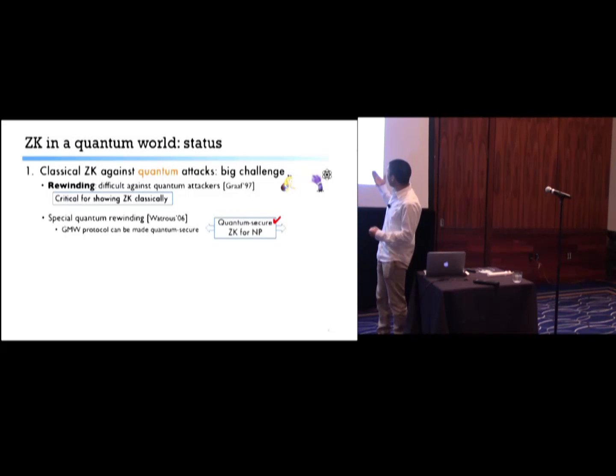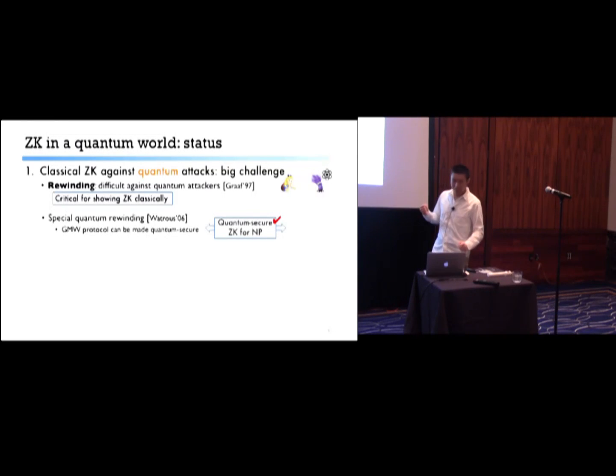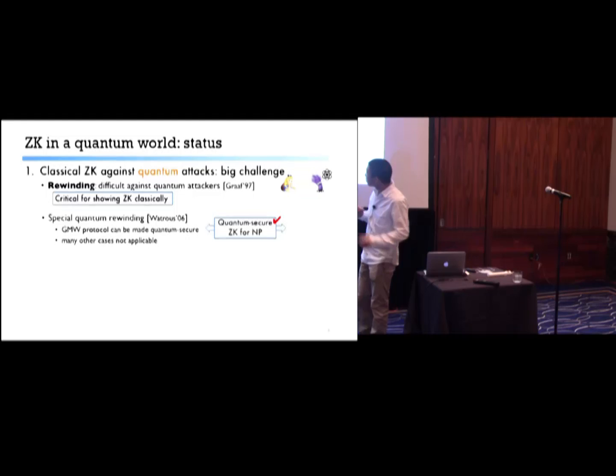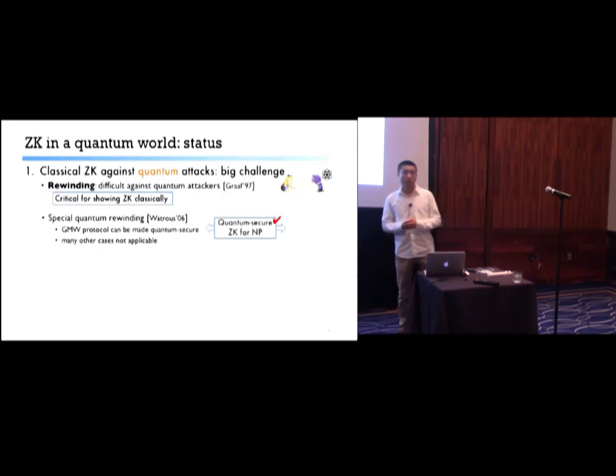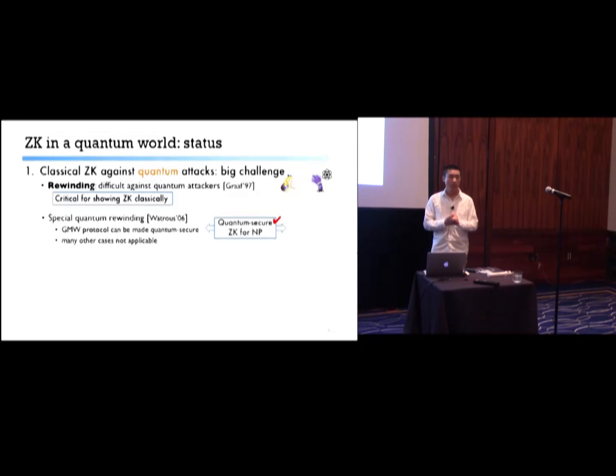As a result, we have zero-knowledge proofs for NP that remain secure against quantum malicious verifiers. But I want to point out that this quantum rewinding technique works under very strict conditions, and it doesn't apply in many other places. So the quantum security of many classical crypto protocols is still unclear.